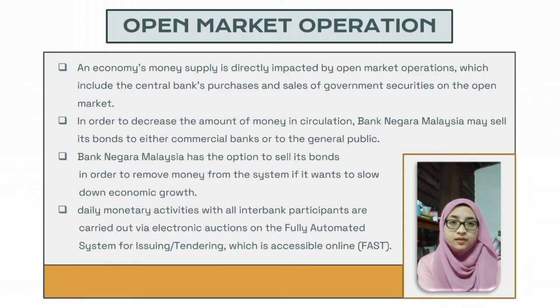Bank Negara Malaysia has the option to sell its bonds in order to remove money from the system if it wants to slow down economic growth. However, if it wants to enhance its GDP, it can buy back its bonds to give people more money to spend on the market. The authorized interbank institutions in the domestic interbank market are the counterparties of the bank for